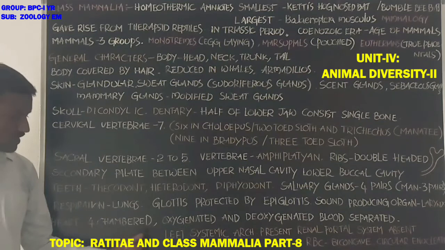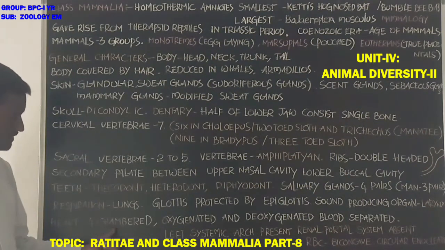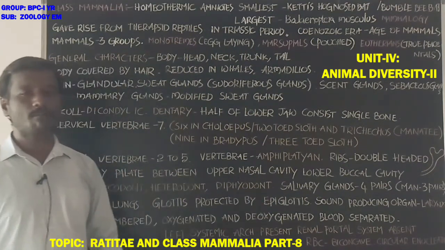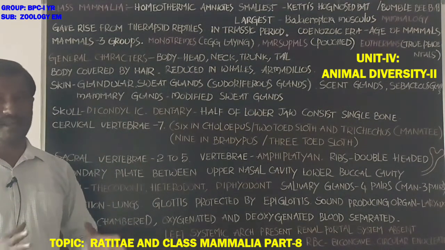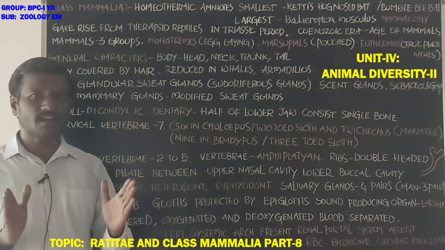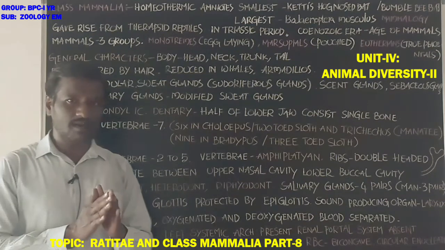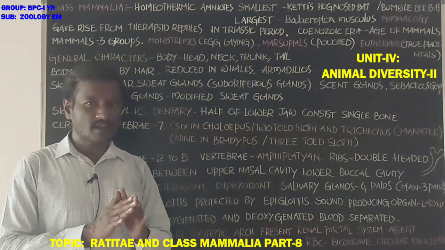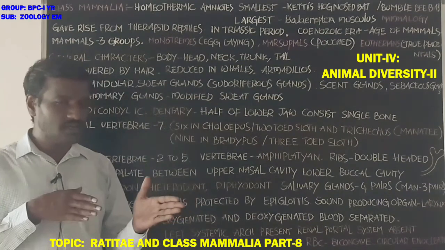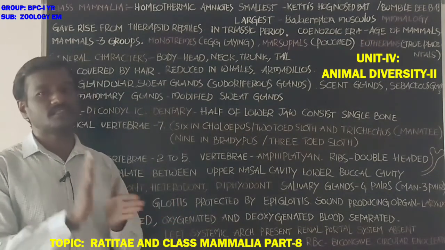Heart is 4-chambered, like birds. Oxygenated and deoxygenated blood is completely separated at the time of circulation. Oxygenated and deoxygenated blood do not mix in the circulation, and are completely separately circulated.